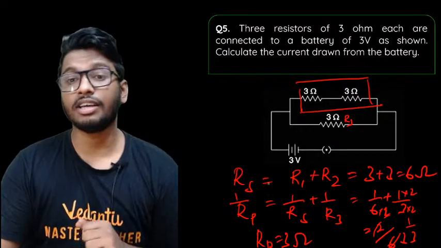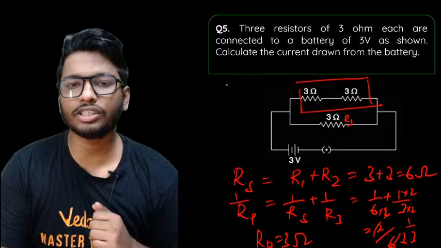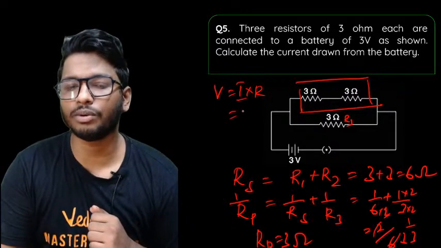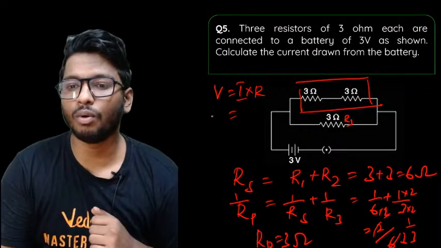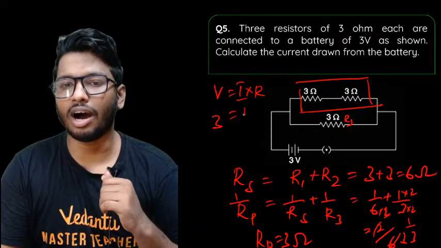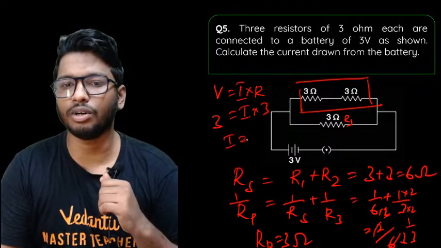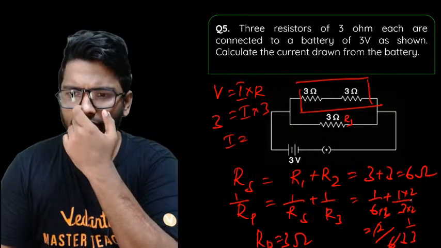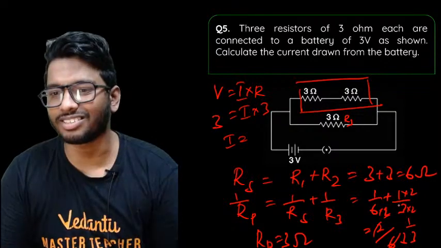Now that you found this, put that in the equation of Ohm's law. V is equal to I into R. We have to find out the I value. Voltage is given as 3, resistance we found as R. So I into 3. So I is equal to, sorry, I think I made a mistake. One second, guys. All right, sorry, I made a mistake.